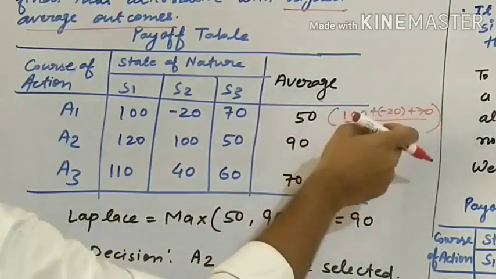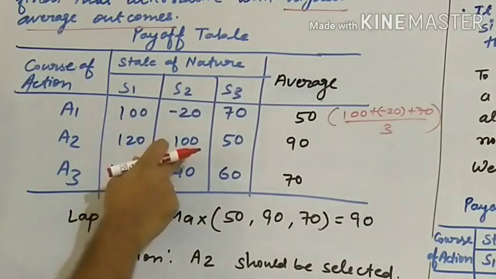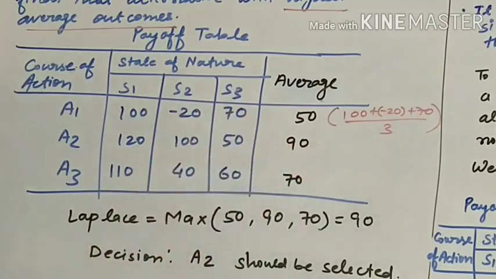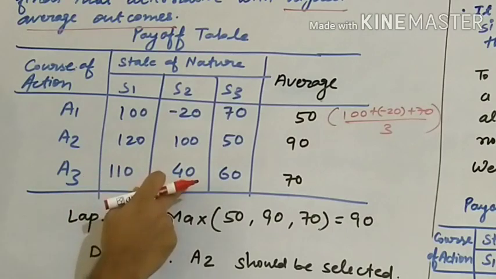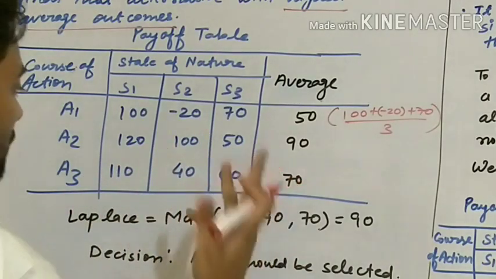Total is 150, divided by 3 is 50. Average is 50. 120 plus 100 plus 50 divided by 3, 90. 110 plus 40, 150 plus 60, 210 divided by 3, we have 70.